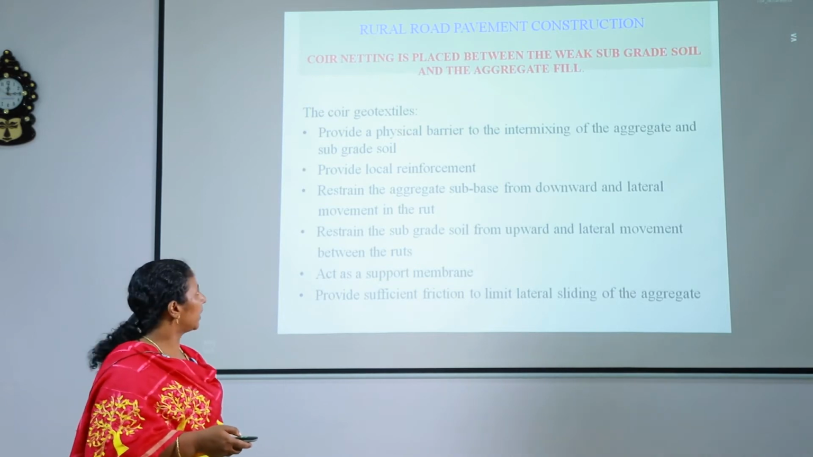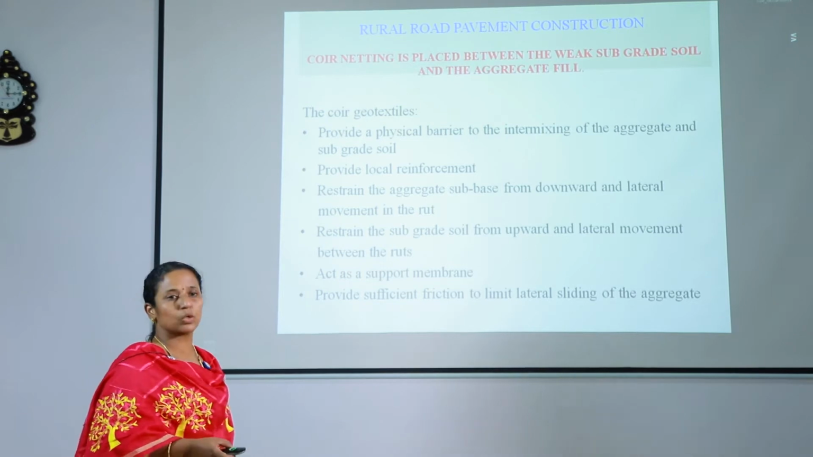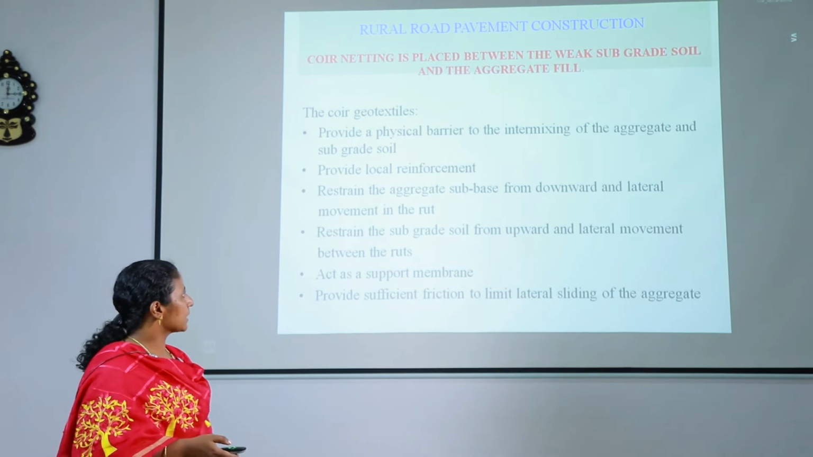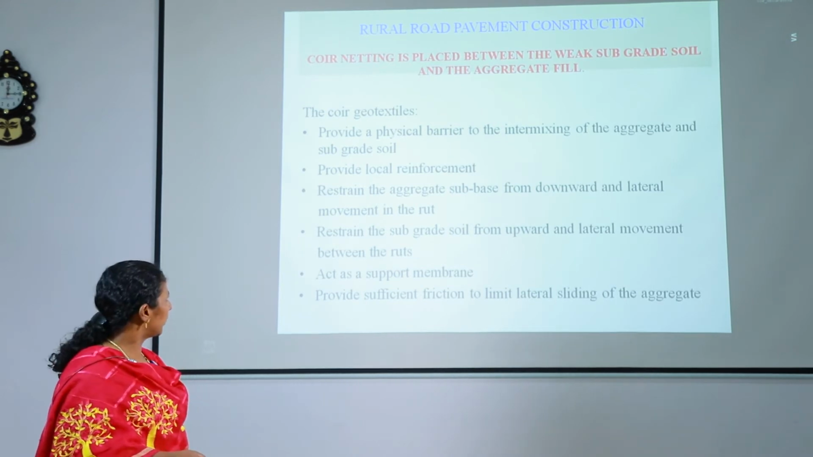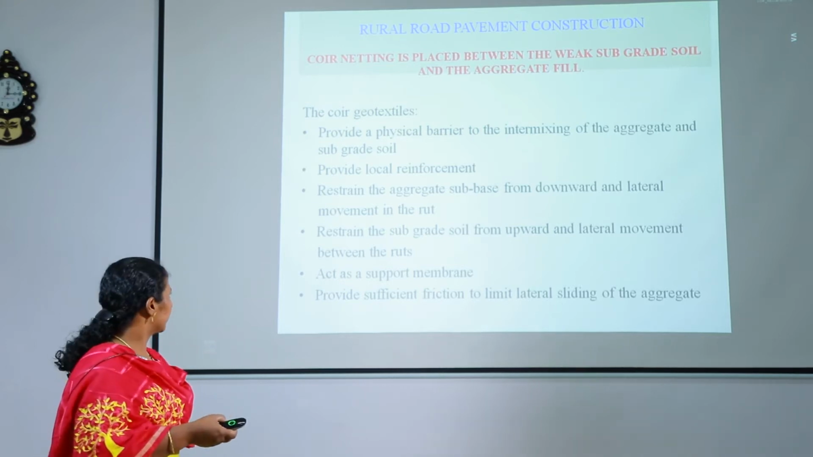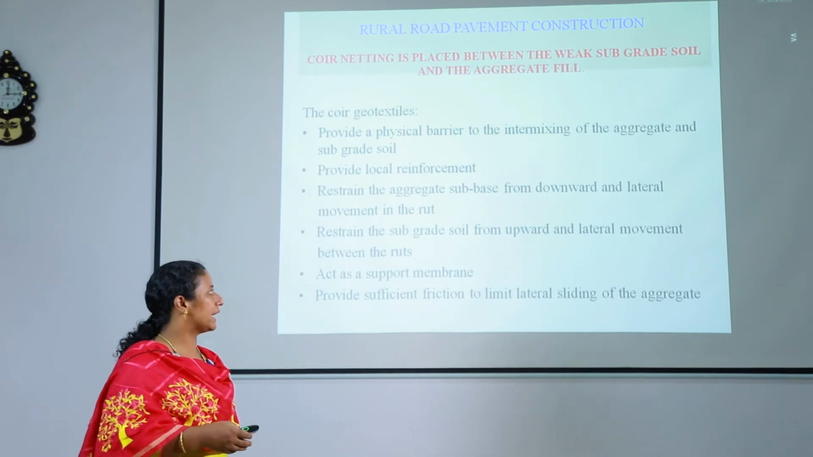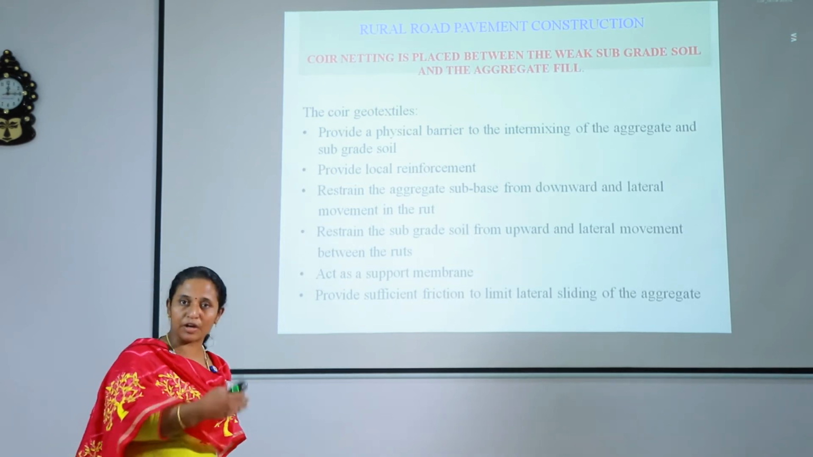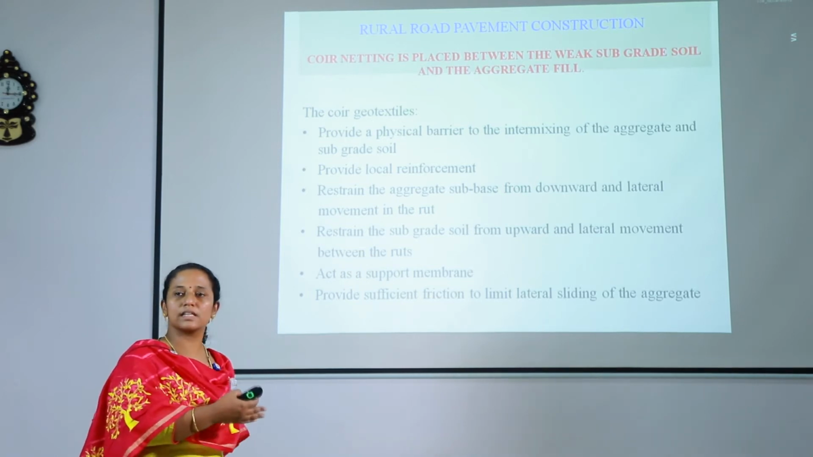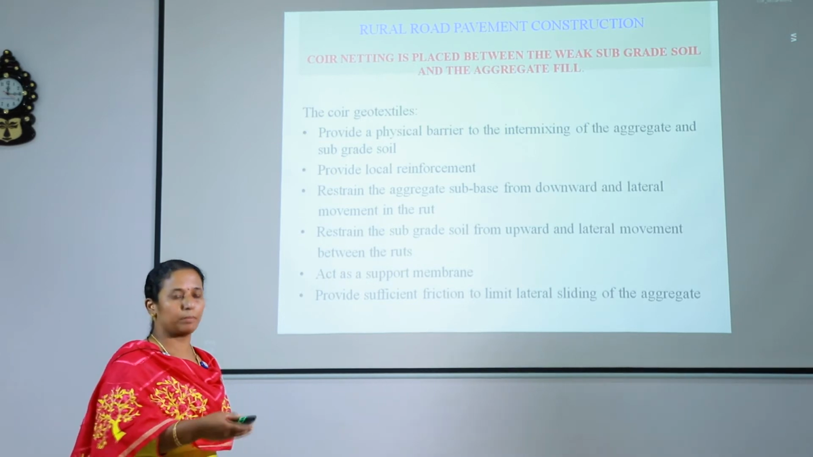Coir geotextile provides a physical barrier for the intermixing of the aggregate and the subgrade soil, provides local reinforcement, restrains the aggregate subbase from downward and lateral movement, restrains the subgrade soil from upward and lateral movement, acts as a support membrane, and provides sufficient friction to limit the lateral sliding of the aggregate. Those are the functions of a geotextile when it is used as a reinforcement material for any kind of application, including road purposes.